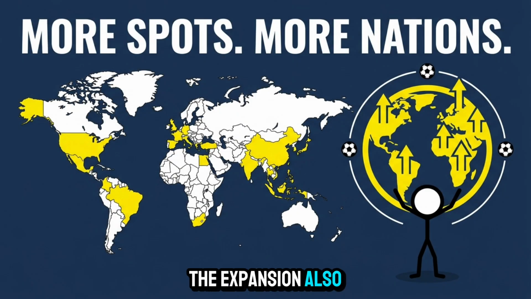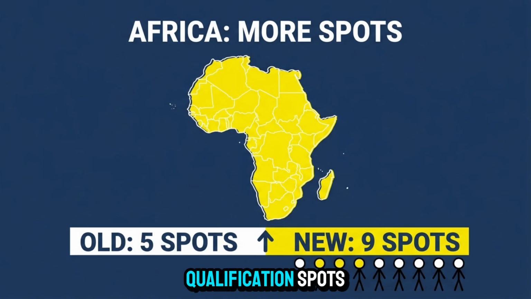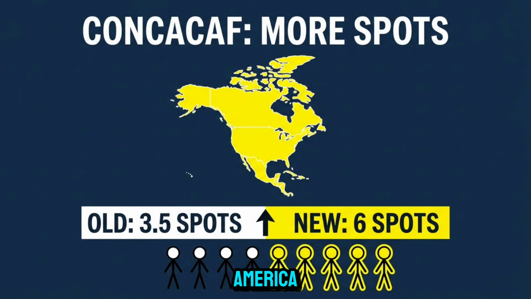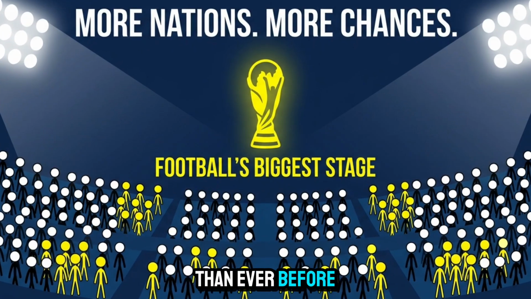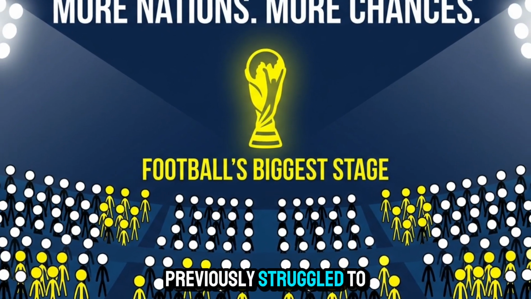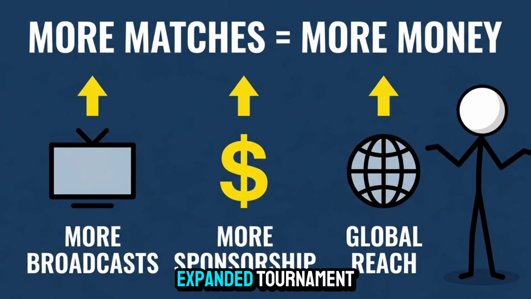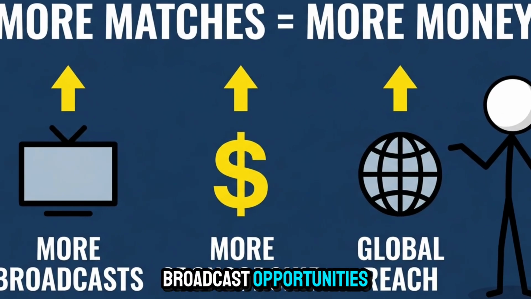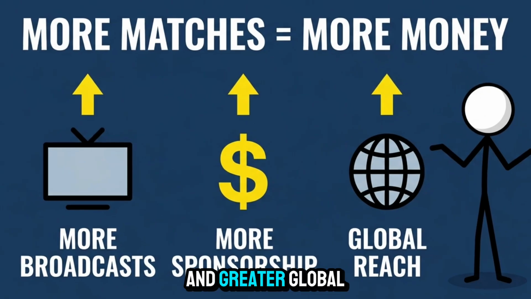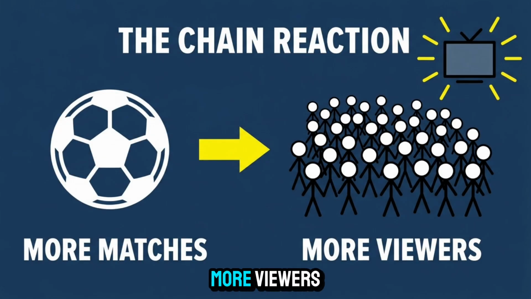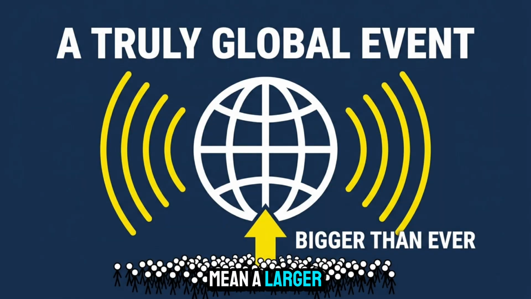The expansion also changes qualification opportunities around the world. Africa receives more qualification spots. Asia receives more qualification spots. North and Central America receive more qualification spots. More nations will participate in the World Cup than ever before, giving countries that previously struggled to qualify a realistic chance of reaching football's biggest stage. For FIFA, the expanded tournament also creates more broadcast opportunities, more sponsorship exposure, and greater global engagement. More teams mean more matches. More matches mean more viewers, and more viewers mean a larger global event.